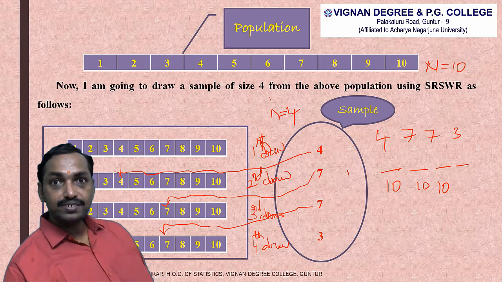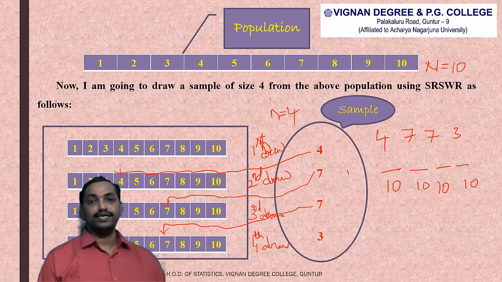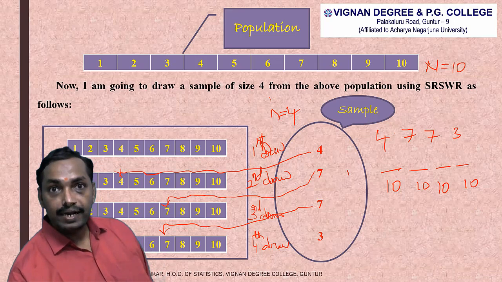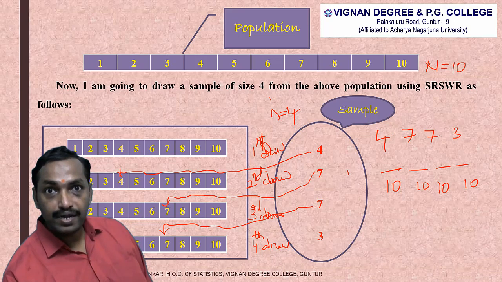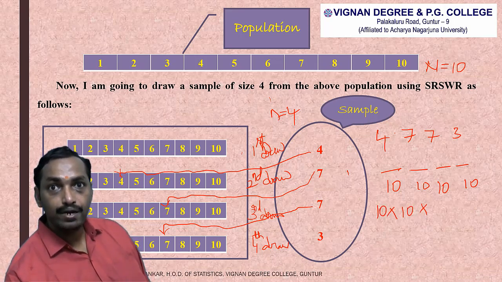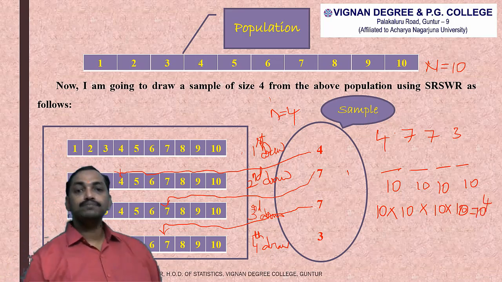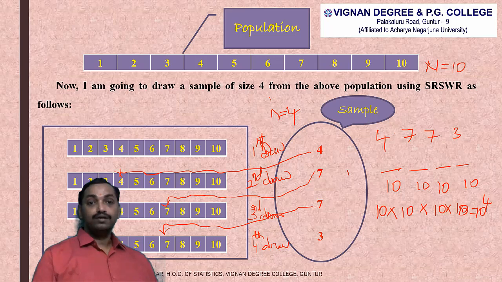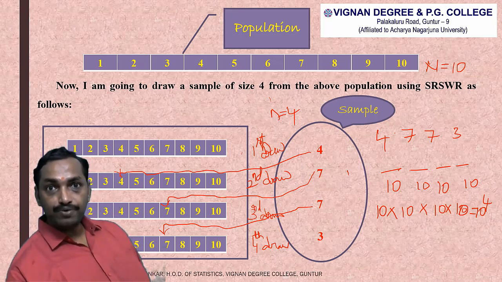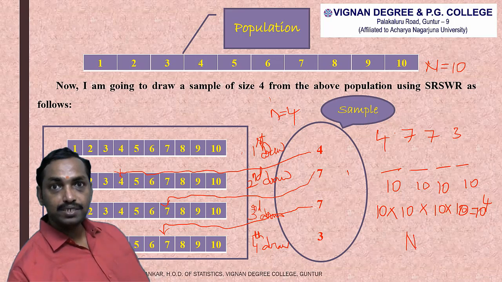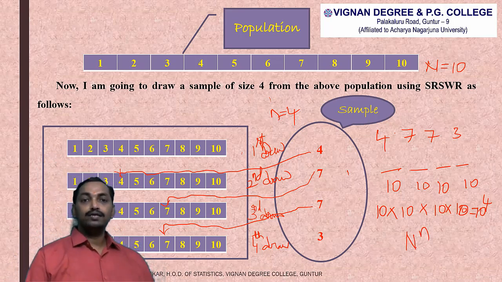The fourth position will again be filled in 10 ways. So there are totally 10 into 10 into 10 into 10, so 10 to the power of 4 possible samples will be drawn using simple random sampling with replacement. So in general, there should be capital N to the power of small n number of possible samples drawn in simple random sampling with replacement.